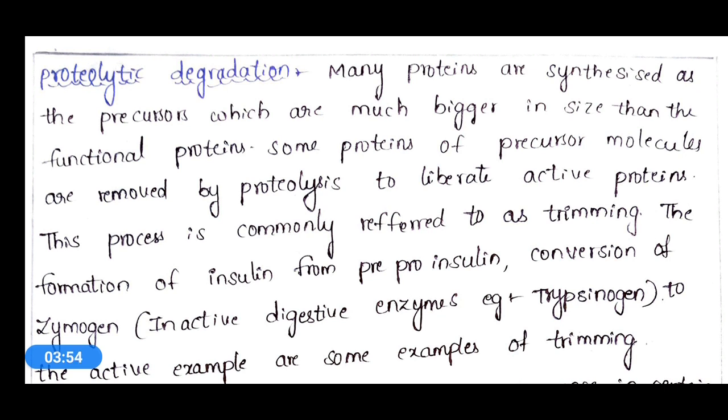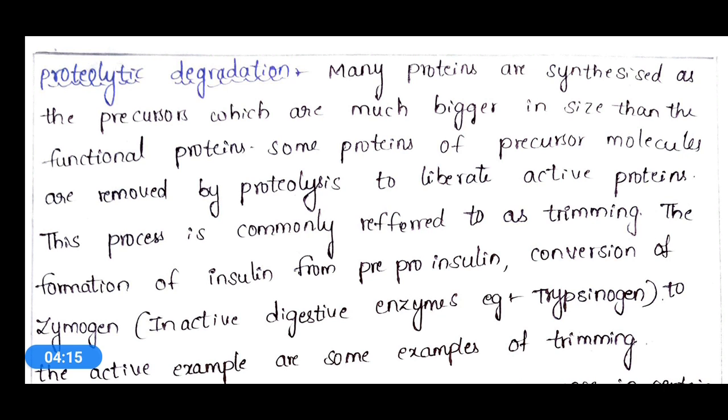An example is the formation of insulin from pre-proinsulin, which is the precursor form of the protein insulin.